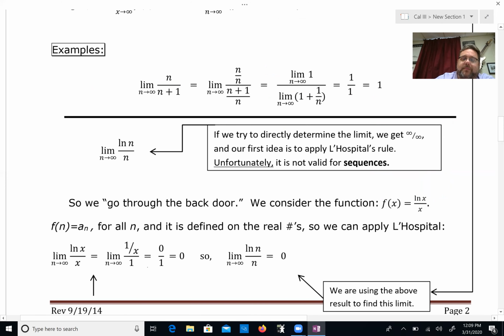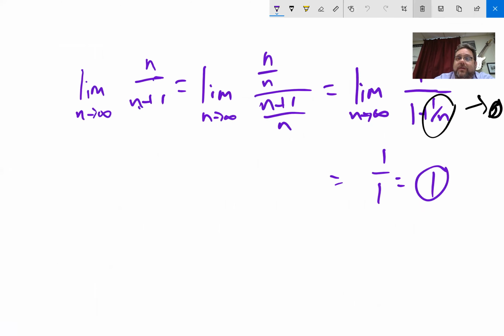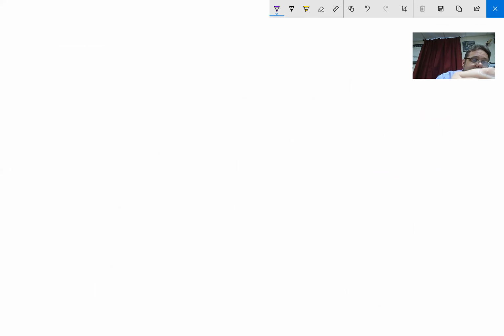All right. Now, that algebraic trick is something you've seen before. You divide top and bottom by the highest degree of n of your variable. But this next one here, natural log n over n, that's not going to work for this problem. It would be beautiful if it would, but it won't. So we're talking about the limit as n heads over to infinity of natural log n over n. Now, if you try to directly compute this by plugging in infinity, you're going to get infinity over infinity, which is an indeterminate form, and we don't know what to do with it.